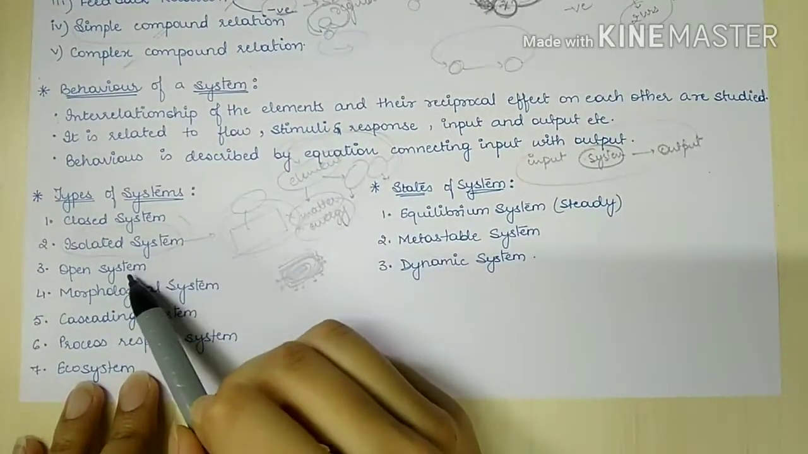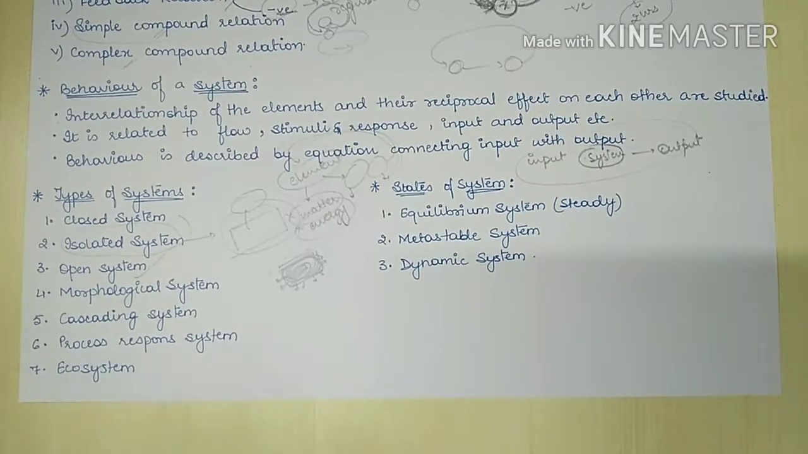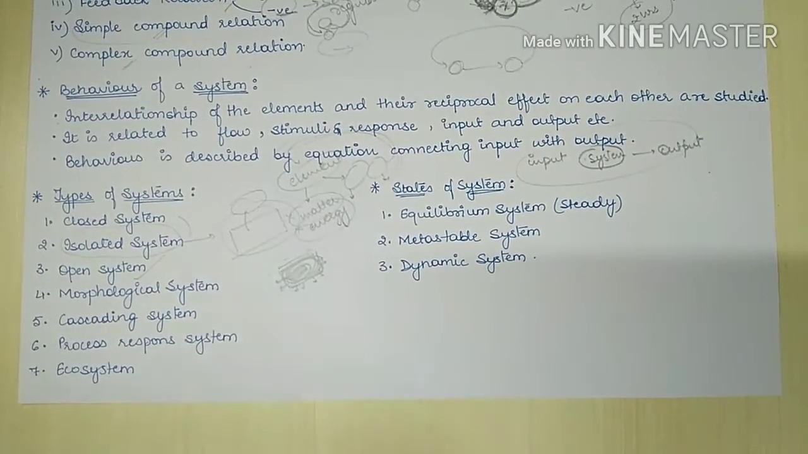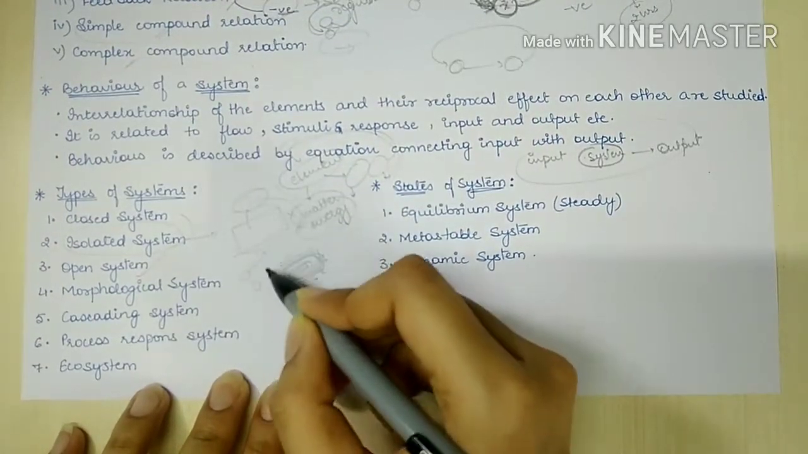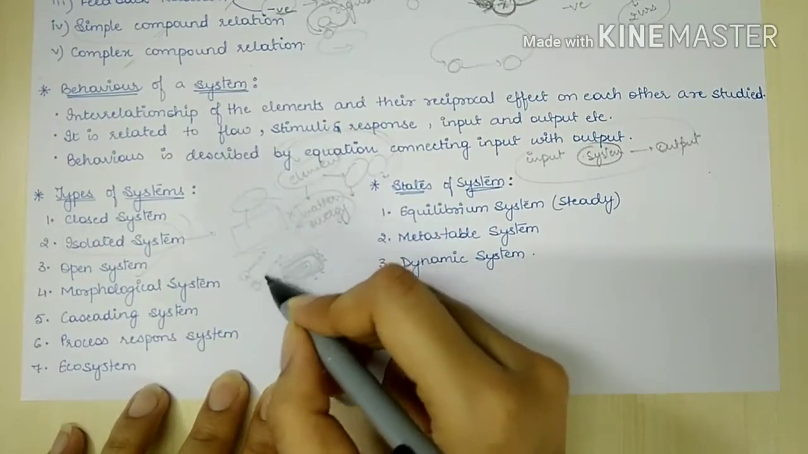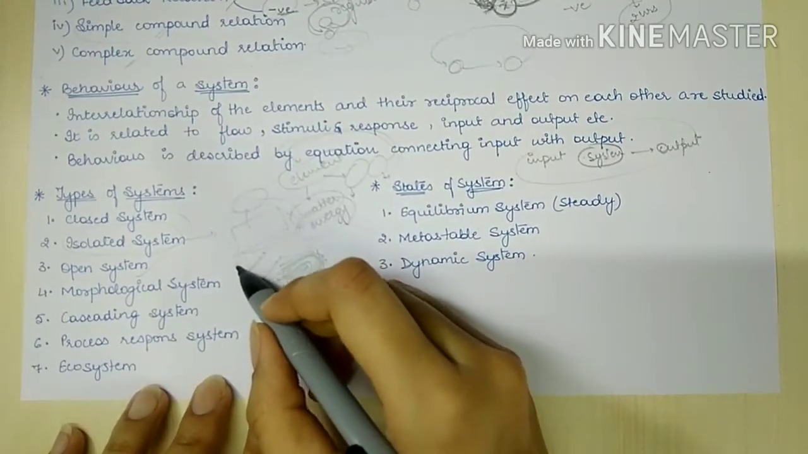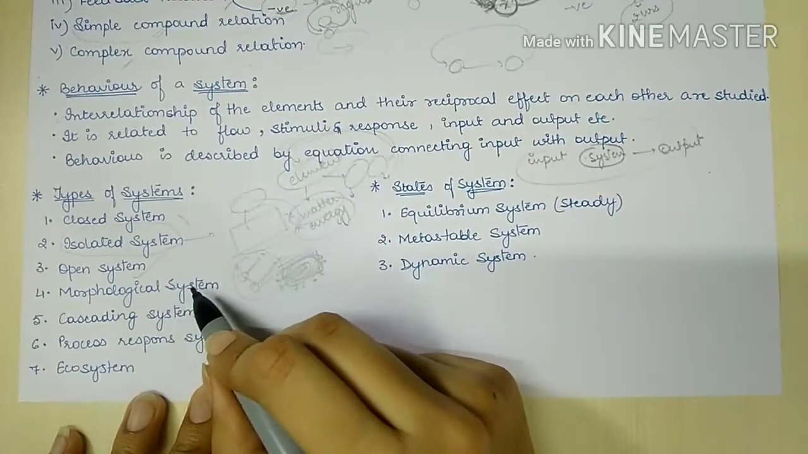Next we have an open system. In an open system, there is free exchange of matter and energy. Then next we have morphological system. In a morphological system, there is a connection between each and every individual element. So every individual element is connected within themselves and with the outside world. So this case is known as morphological system.